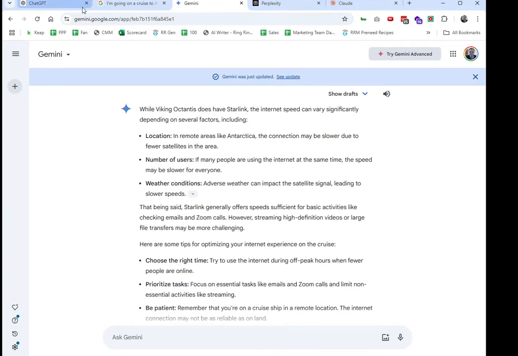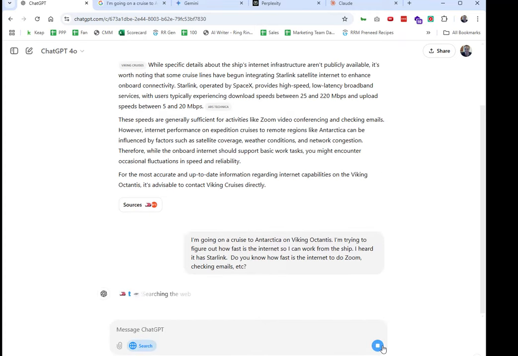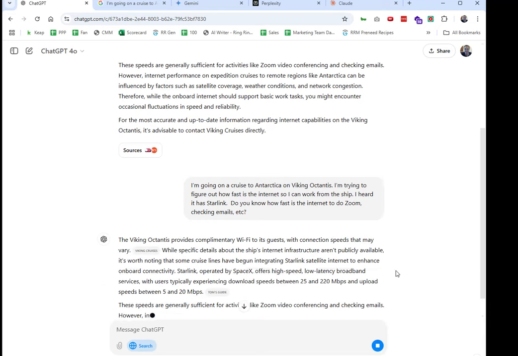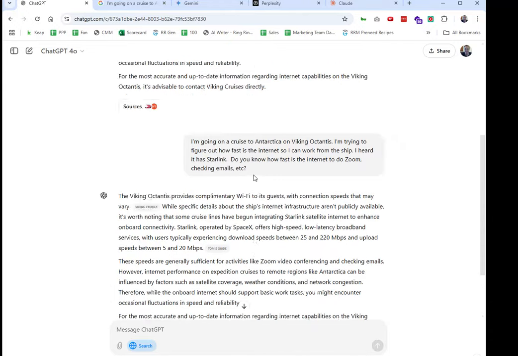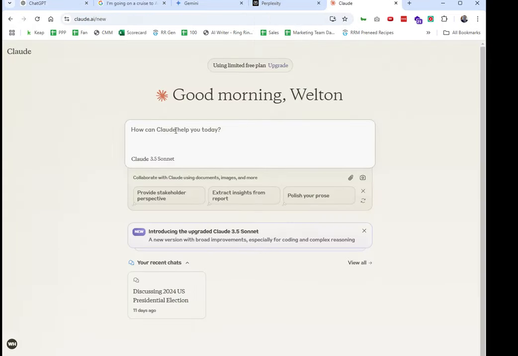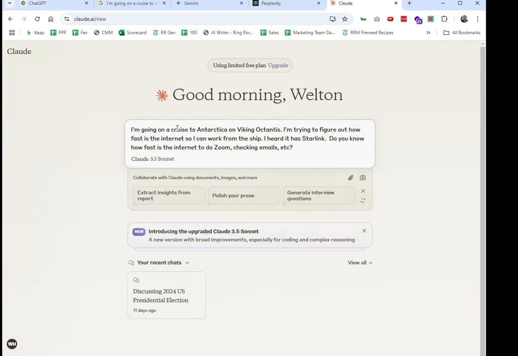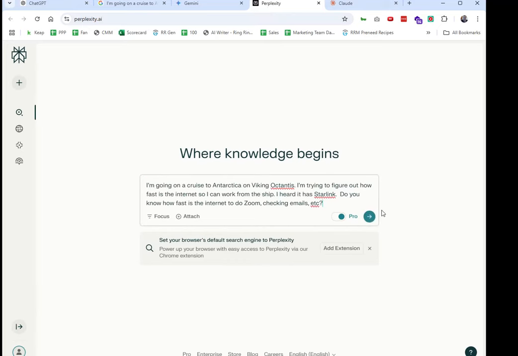Okay, so actually, let's go back to ChatGPT. Sorry, I forgot to hit search web. Okay, same thing, now it outputs similar results to the one here. So to me, it's still not good enough. So I'm going to switch over to Claude, copy and paste this, and at the same time, I'm going to use Perplexity.